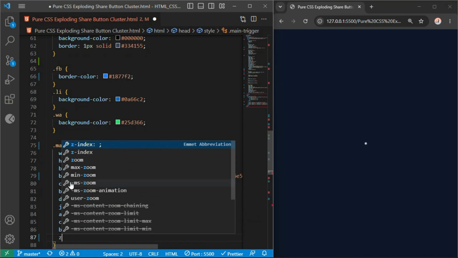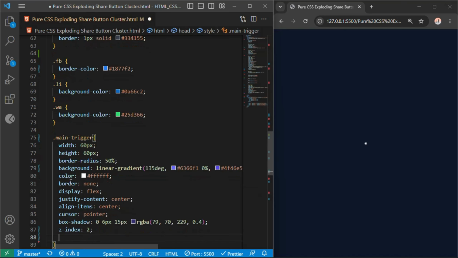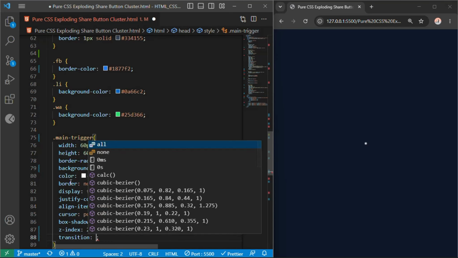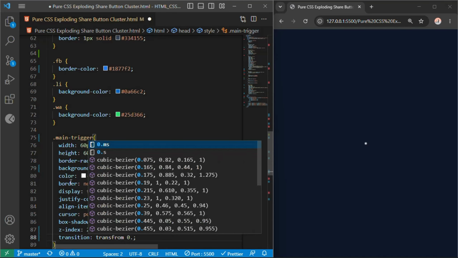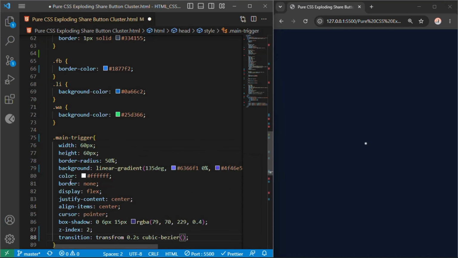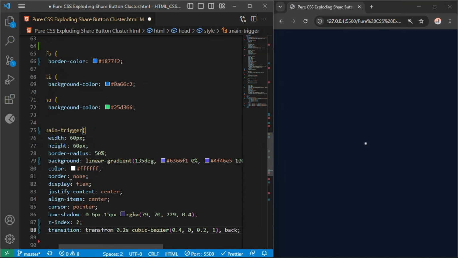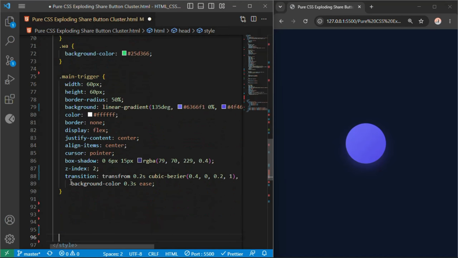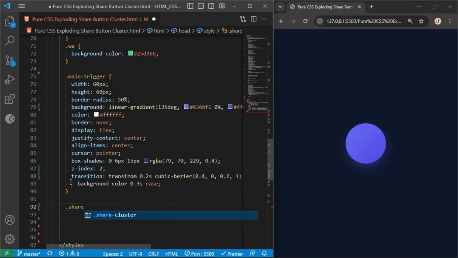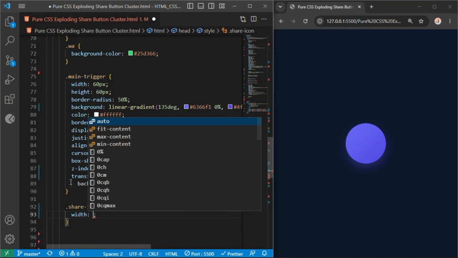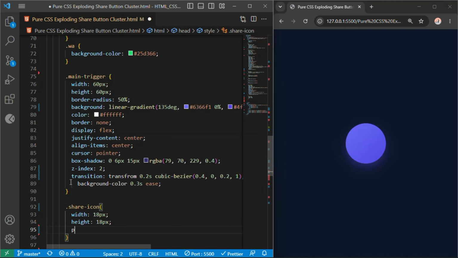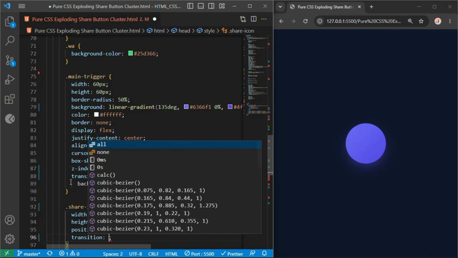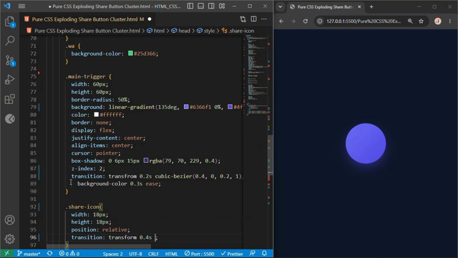Crucially, we write z-index 2 to force it to sit permanently on top of the hidden buttons and append smooth transition lines via transition transform 0.4 seconds cubic-bezier, 0.4, 0, 0.2, 1. Background color 0.3 seconds ease. Let's align our custom vector lines using .share-icon. We set width 18 pixels, height 18 pixels, position relative, and add transition transform 0.4 seconds ease.